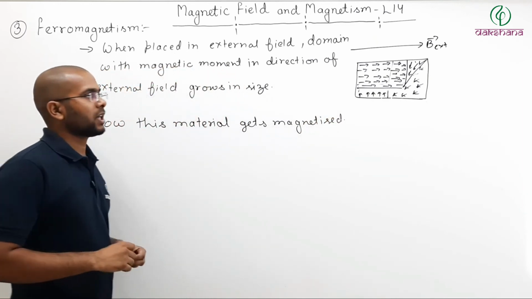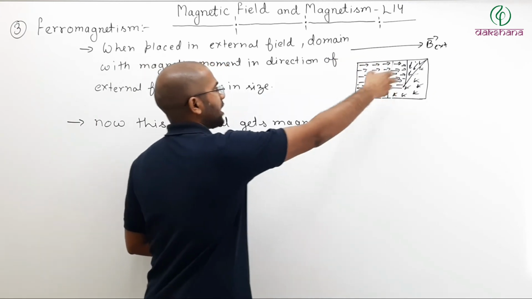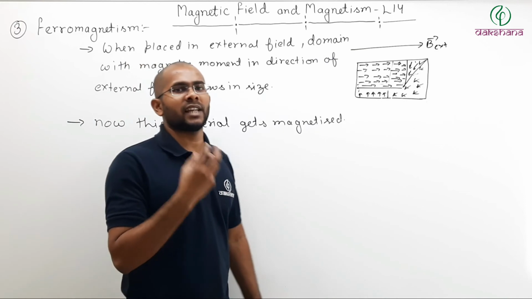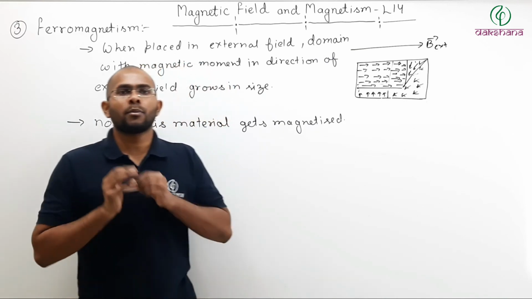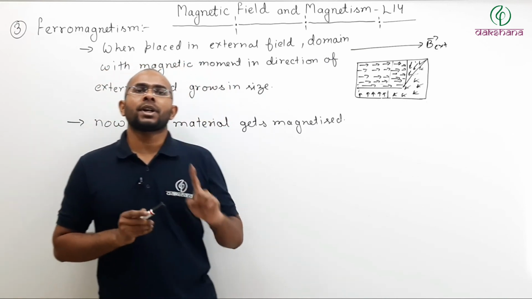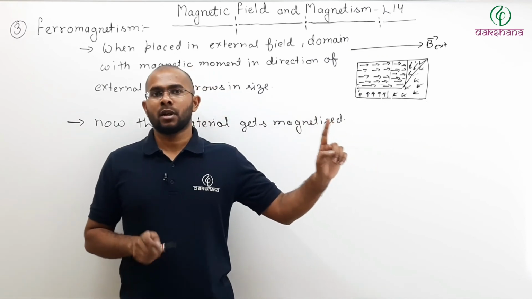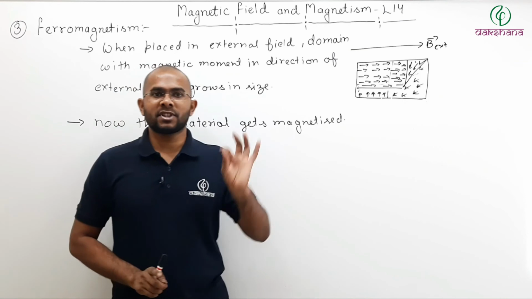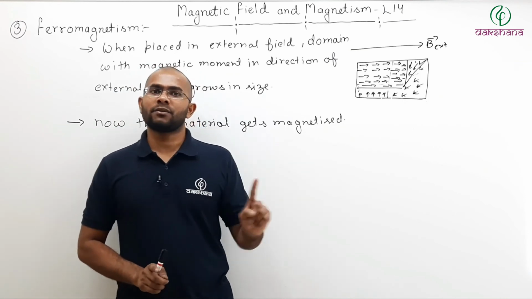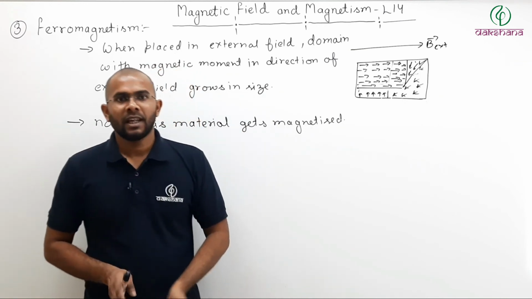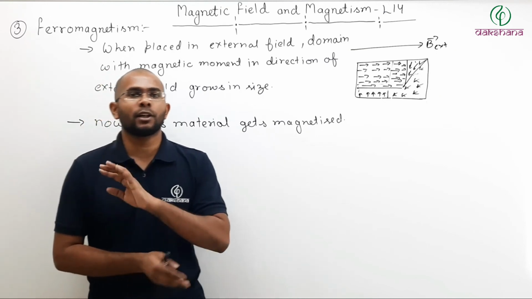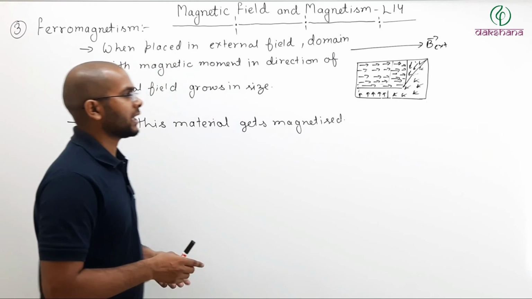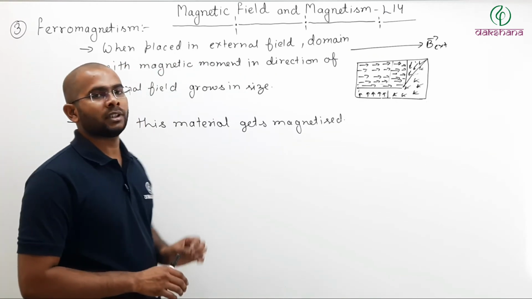Why magnetized? Because number of atomic dipoles are rotating and the domain is increasing in size. Now remember, domain formation is the property of ferromagnetic material. Both in ferromagnetic and paramagnetic, atoms have atomic dipole moment of their own, but in case of paramagnetic they do not form domains, but in case of ferromagnetic they do form domains.